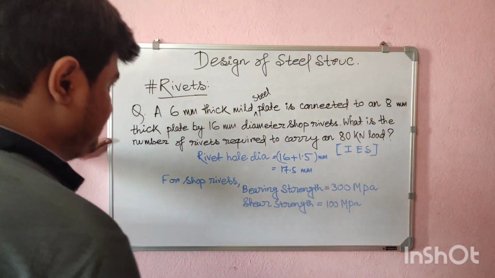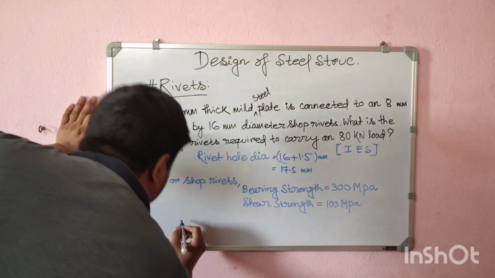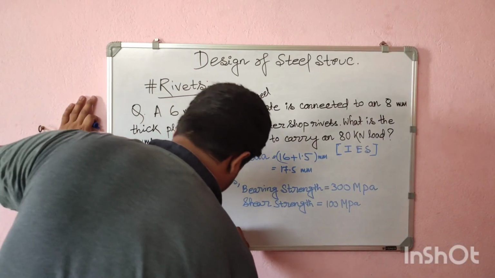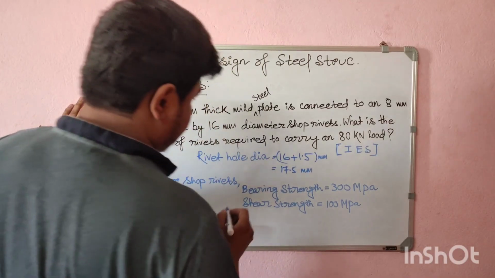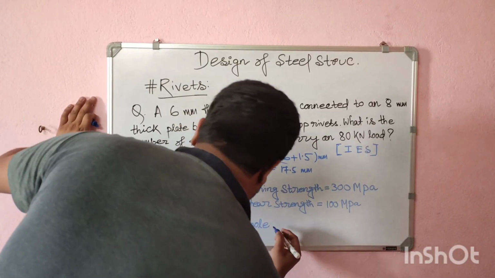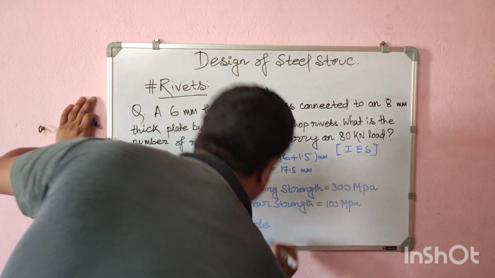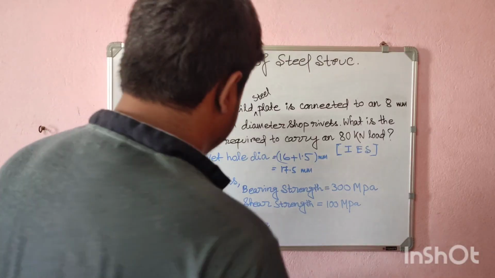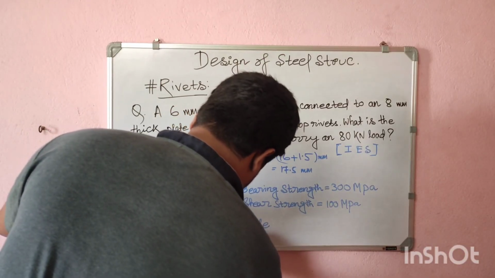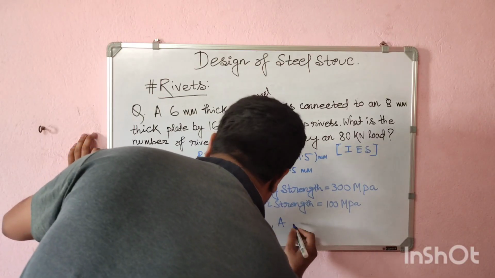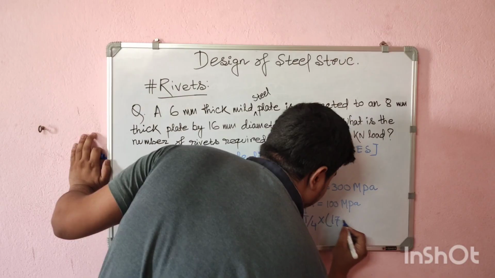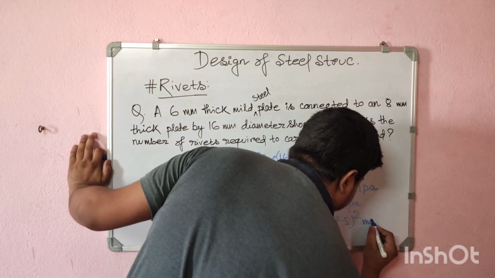So the cross sectional area of the rivet hole, A, is pi by 4 into 17.5 the whole square, millimeter square.